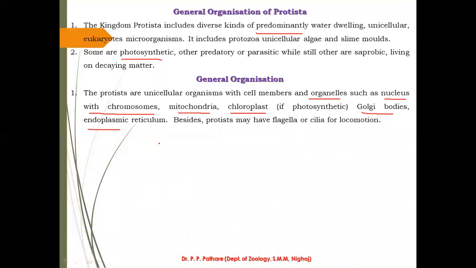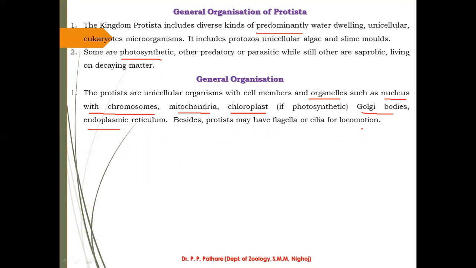Besides this, protists may have flagella or cilia. These two organelles are useful for locomotion.